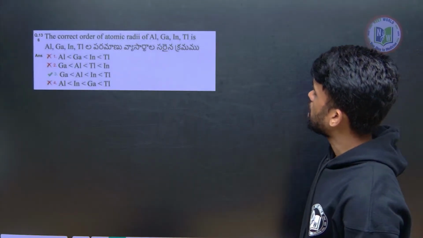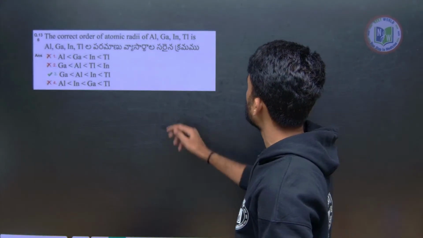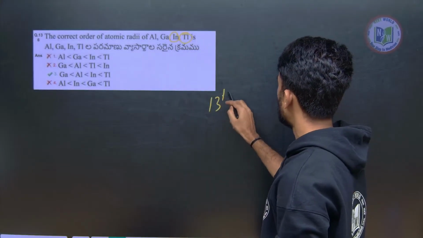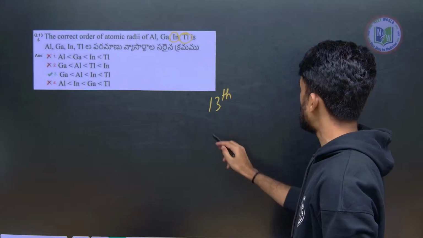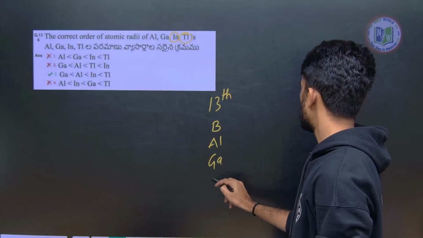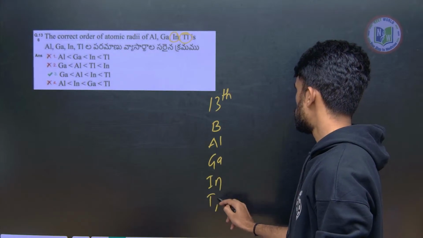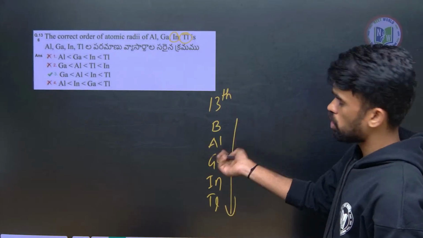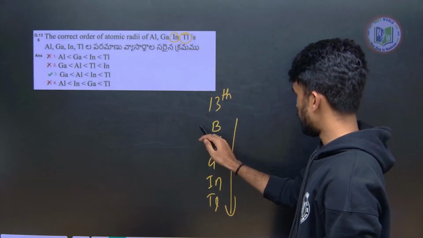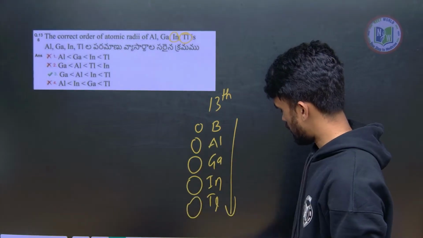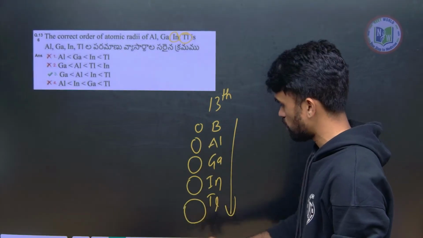Okay, the correct order of atomic radii of aluminium, gallium, indium, thallium. These are elements of the 13th group. What are the elements? We have boron, aluminium, gallium, indium, thallium. Now down the group, what happens? The electron enters a new shell, therefore their sizes increase. This is a general trend we will be studying.